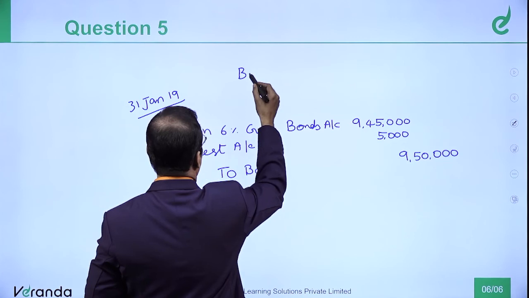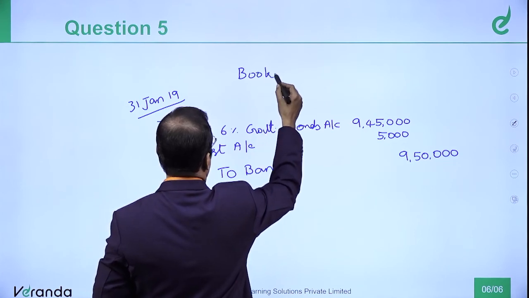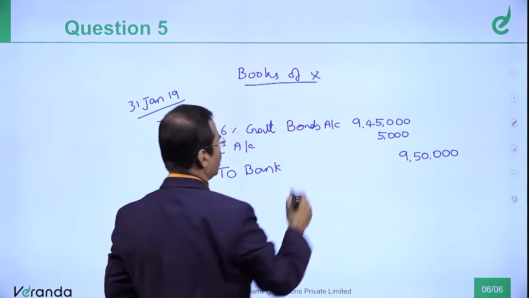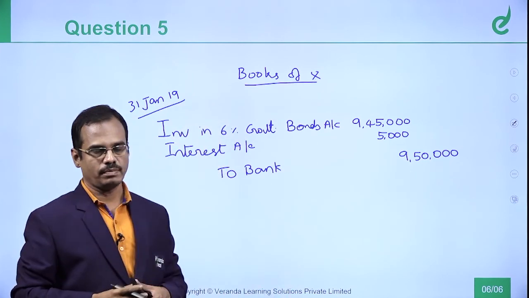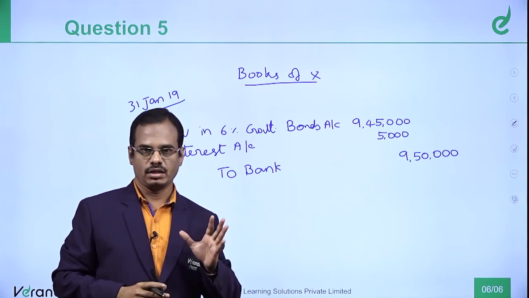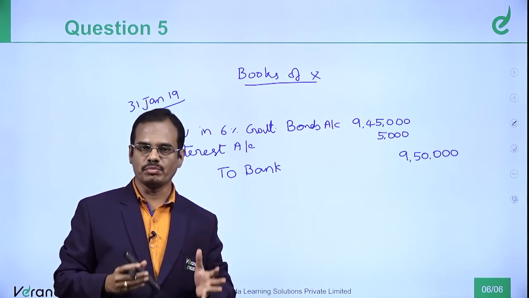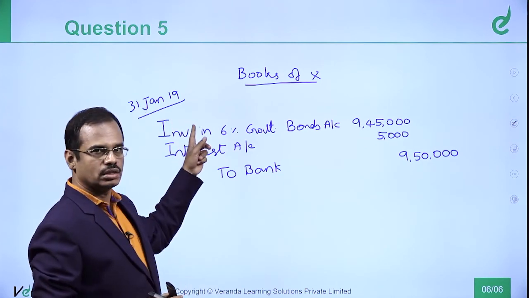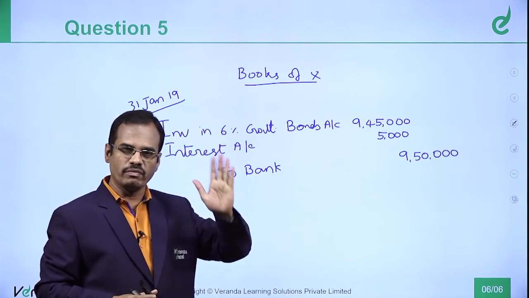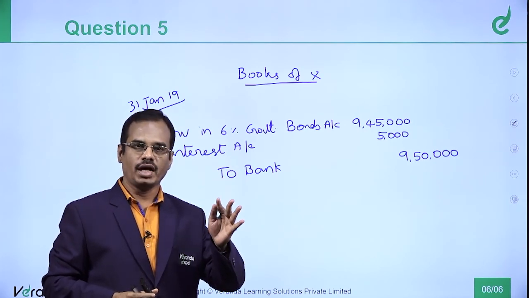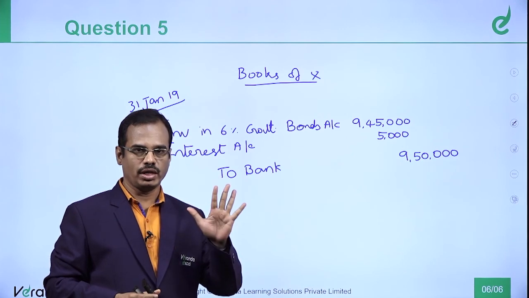So later in the books of X on 30th June, what will happen? 6 months interest will come. Journal entry: bank account debit, to interest. Out of that 6 months, X is entitled to interest only from 31st January, I mean only for February, March, April, May and June. 5 months only.